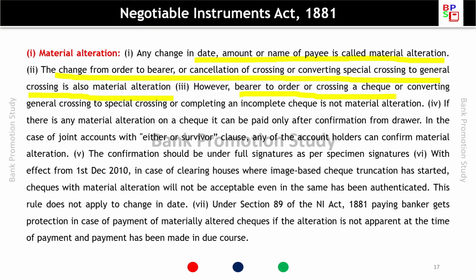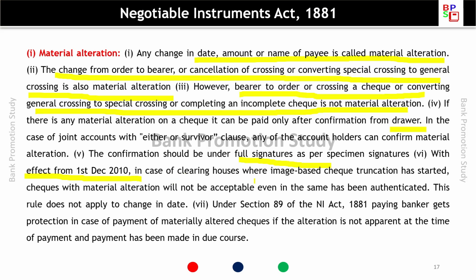However, changing bearer to order, crossing a check, converting general to special crossing, or completing an incomplete check is not a material alteration. If there is any material alteration on a check, it can be paid only after confirmation from the drawer. In the case of a joint account with either or survivor clause, any of the account holders can confirm material alteration. The confirmation should be under full signature as per specimen signature, with effect from 1st December 2010.